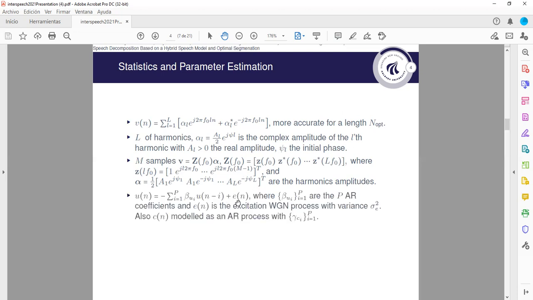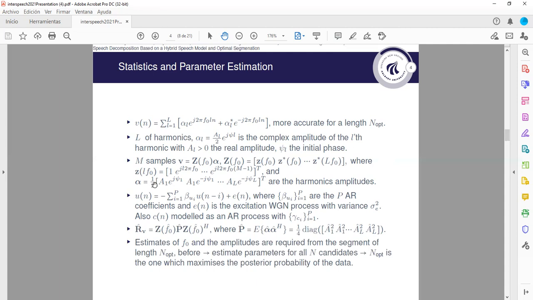The voice part is described by this autoregressive process, where these beta i are the AR coefficients. And this is the excitation white Gaussian noise process of variance sigma E squared used to generate the voice component. Also C N is modeled as an AR process with different gamma i AR parameters. So of course, we need to find these amplitudes, this pitch, these excitation variances, and the AR parameters.